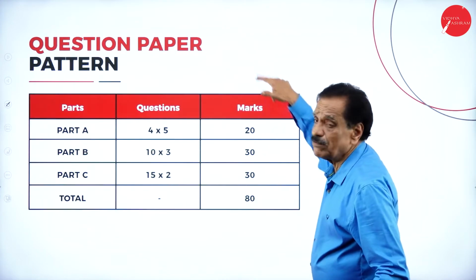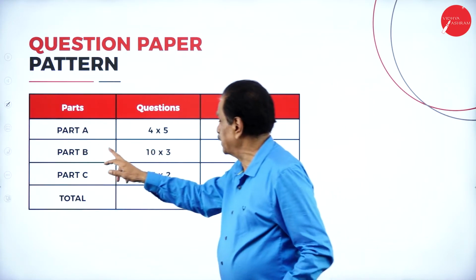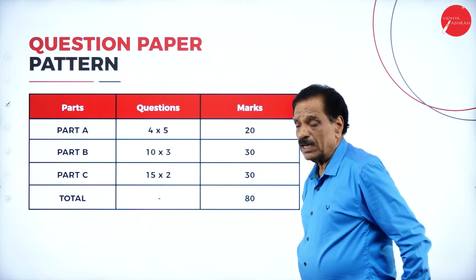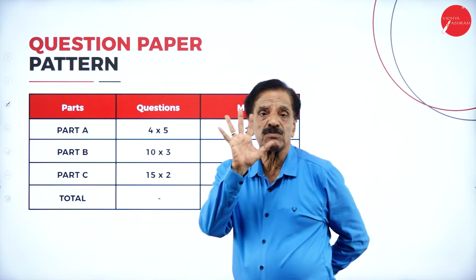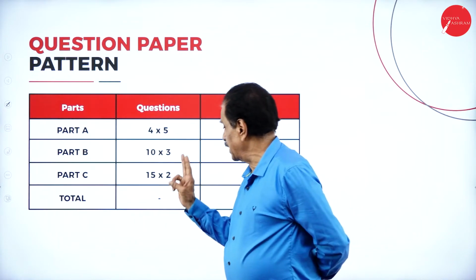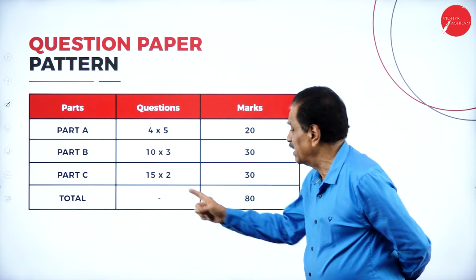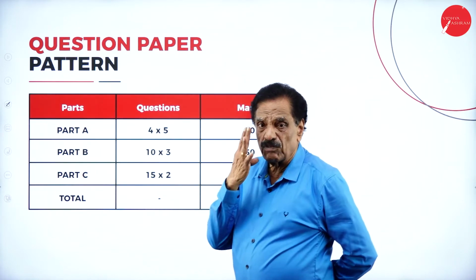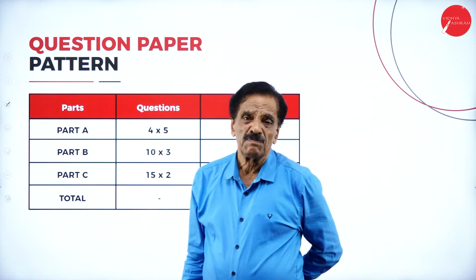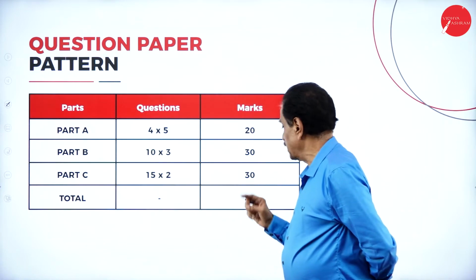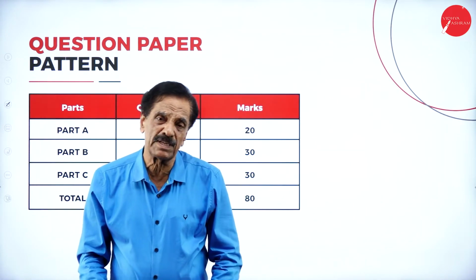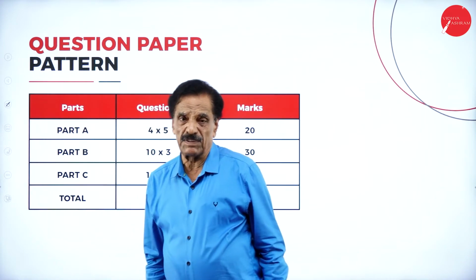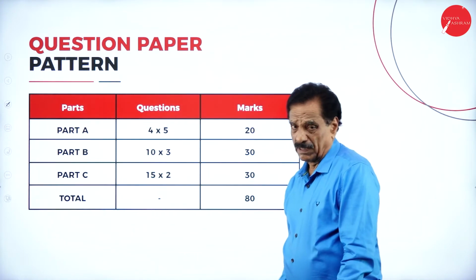So this is the pattern of the question paper. In Part A, you have to answer any 4, each carrying 5 marks, 20 marks. In Part B, we'll ask 5 questions. You have to answer any 3, 10 into 3, 30. In Part C, we'll ask 4 questions. You have to answer any 2, carrying 15 marks each, 30. In the paper, in total you have to pass 40%. 30% of 80 is 24 marks.